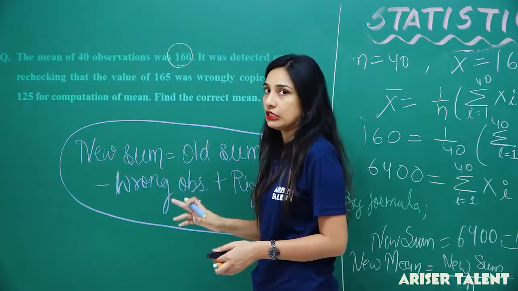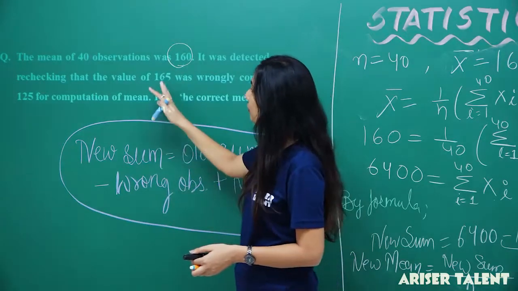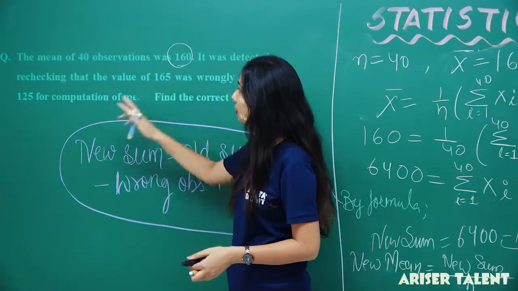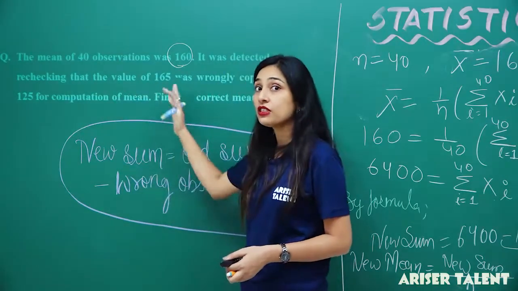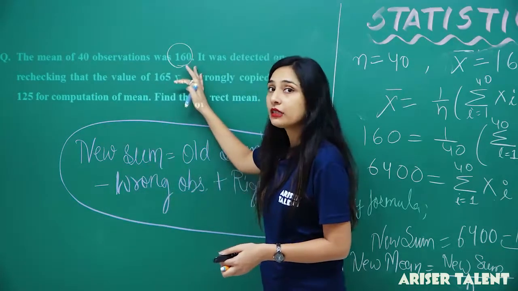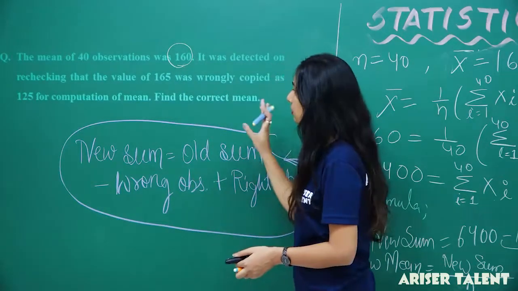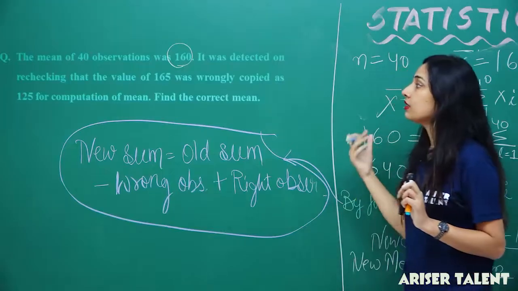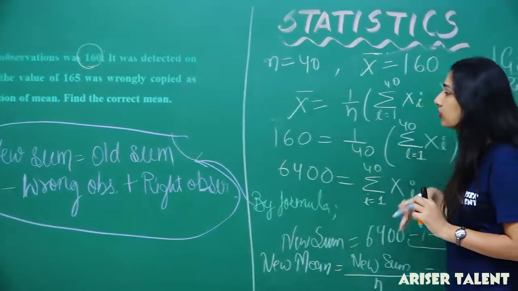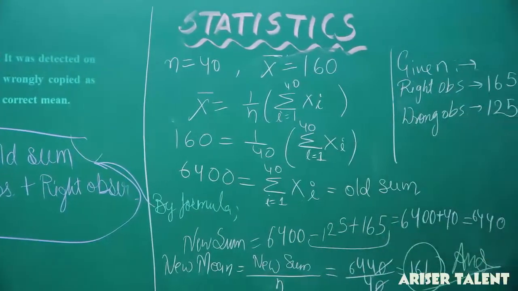The right one is 161. But the value you have misplaced, 125 for 165, is a very big difference. But when we take the mean, there will be a difference of only 1. So this is the beauty of the mean. This is the advantage. Okay, so note it, student, so that we can move further.